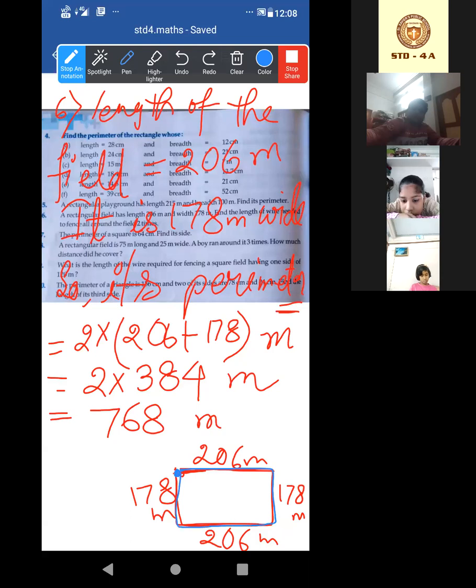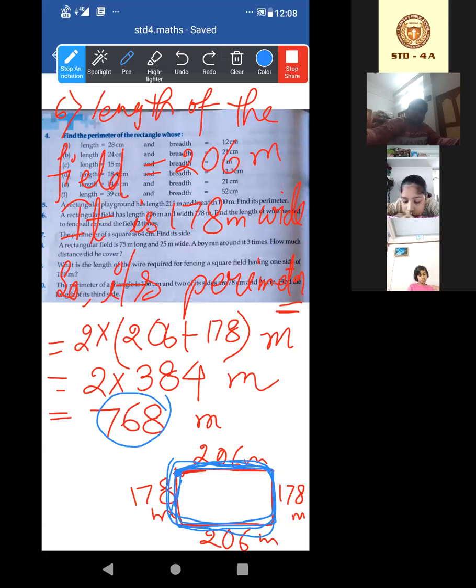Fence all around it. But not only one time. We will have to do 2 times, second time also. If we do this one time, then what will be the length of the wire? The perimeter, yes or no? That is 768 meter.